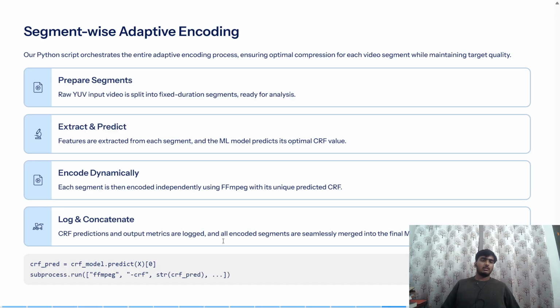So we talked earlier about segment-wise adaptive encoding of video. The raw video is split into different duration segments, ready for analysis. Then we extract and predict: features are extracted from each segment, and the ML model predicts its optimal CRF value. Each segment is then encoded independently using FFmpeg with its unique predicted CRF, and we log and concatenate. The CRF predictions are logged, and all encoded segments are seamlessly merged into the final file.